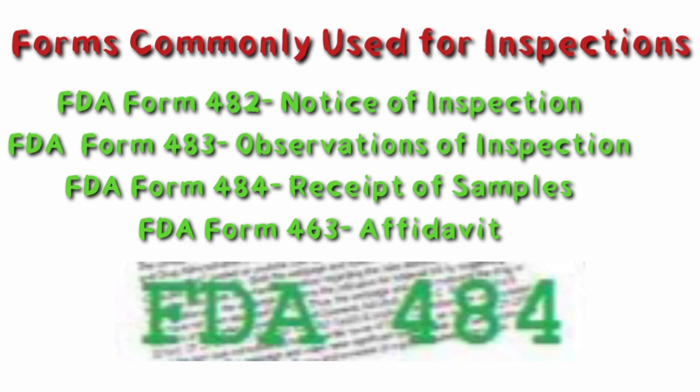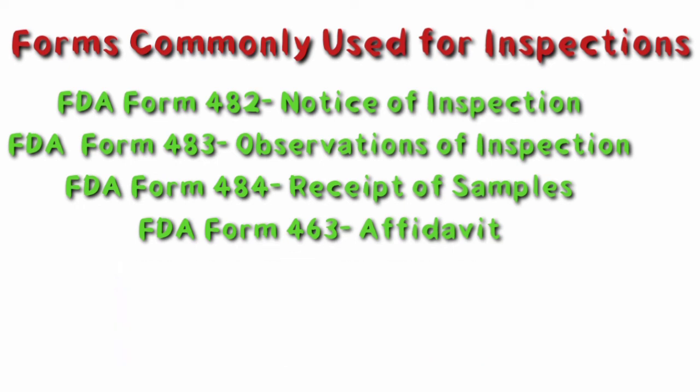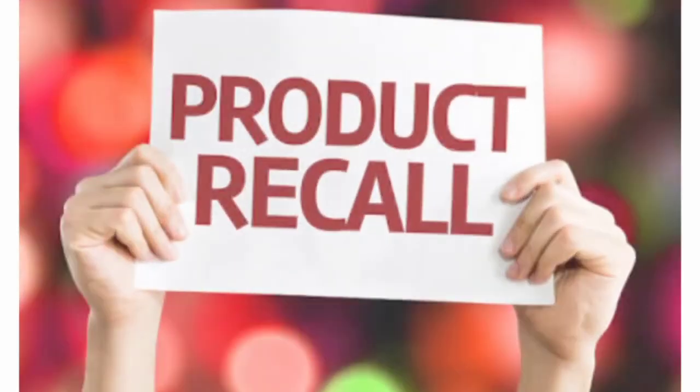FDA Form 484. Receipt of samples. During the inspection, if FDA inspectors want to take any sample, they have to issue a receipt of those samples on Form 484. It has the quantity of sample with the lot number of the product sampled. FDA Form 436. Affidavit. An affidavit is produced by the production authorities, declaring the receipt and use of the raw material used in product manufacturing after the completion of the FDA audit.